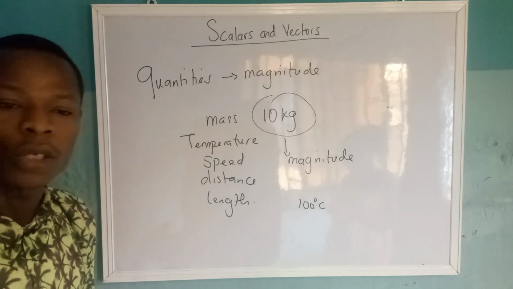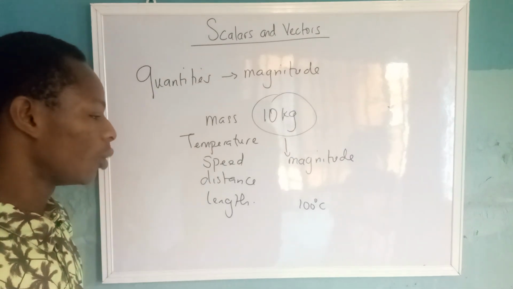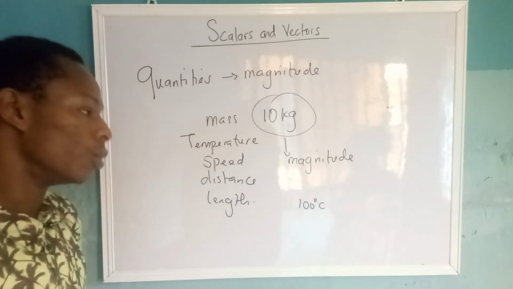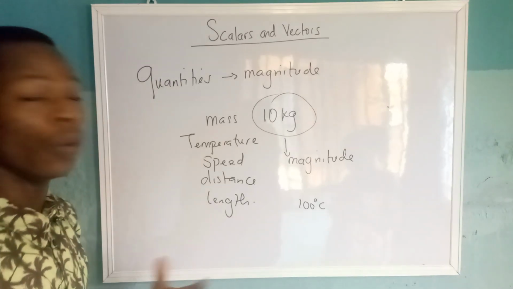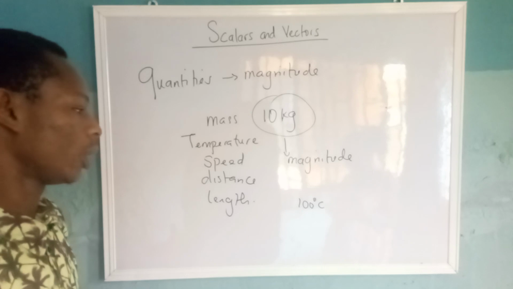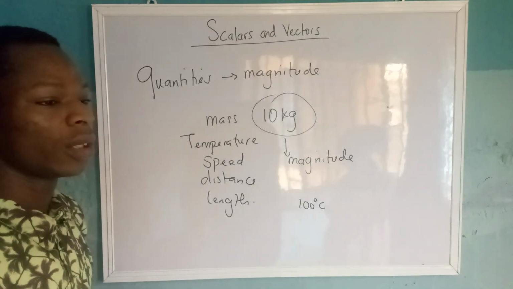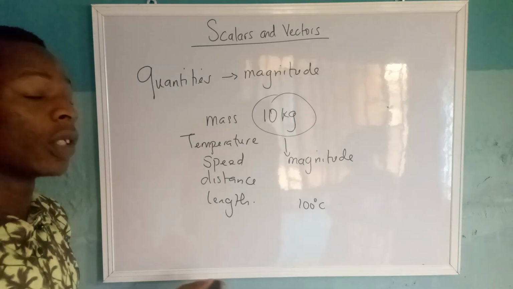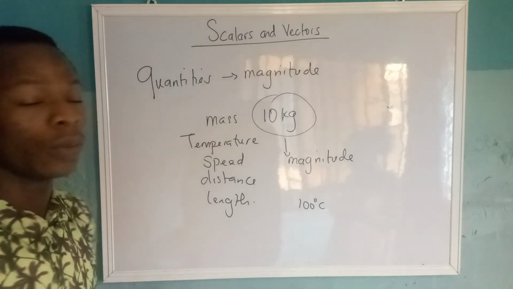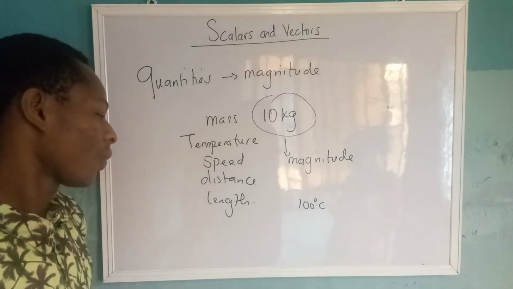Speed does not have any direction. 15 kilometers per hour tells you the speed at which a body is going. It does not tell you direction. Actually, what differentiates speed from velocity is basically direction. So velocity is a vector quantity. We'll talk about vectors when we get there in a moment.